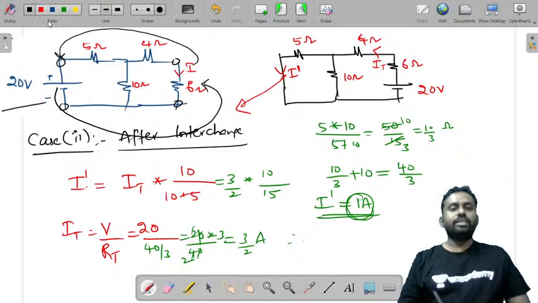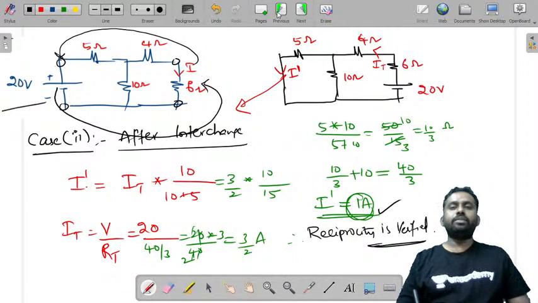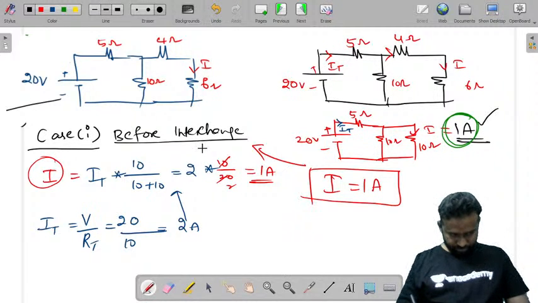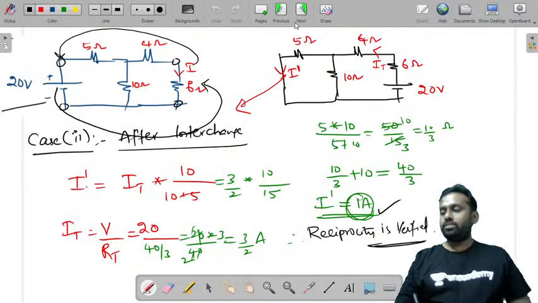Reciprocity is verified. Here 1 ampere, and here also 1 ampere. I hope this is very clear for you now.